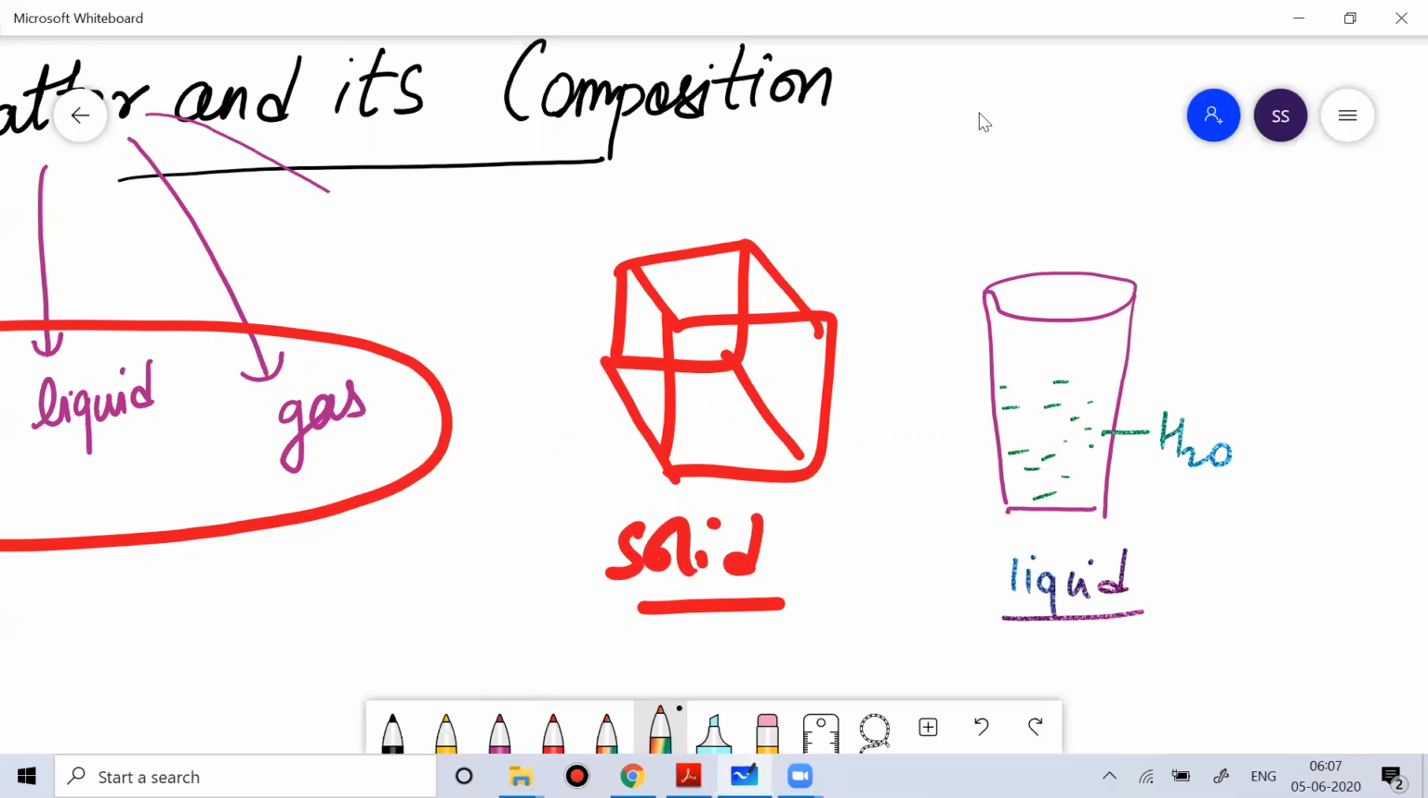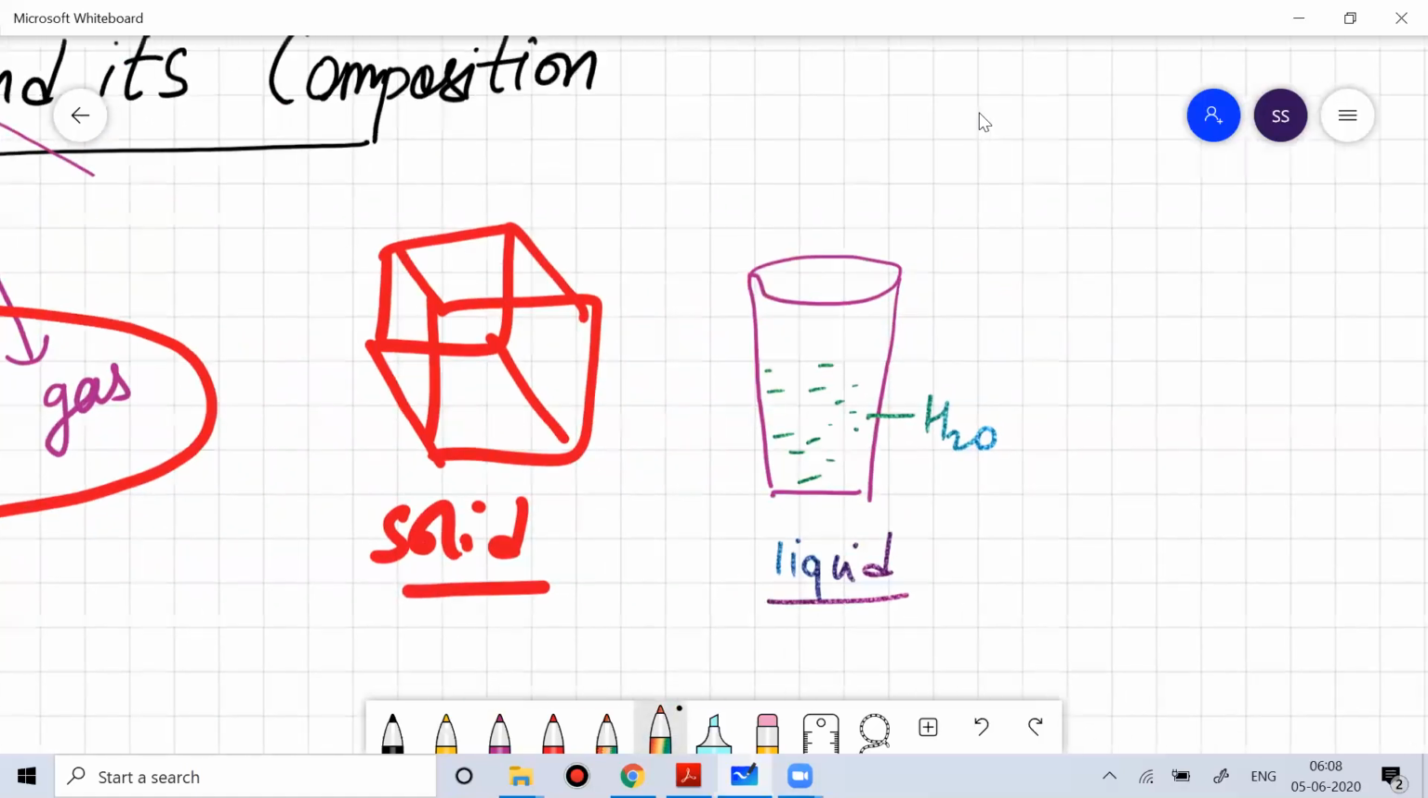I hope you still remember the term liquid, which is used in one very common movie. I hope you remember this movie called Pyar Ka Panchnama, where they use this term called liquid.